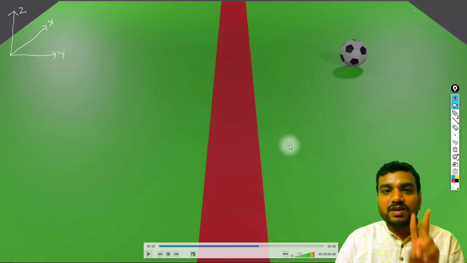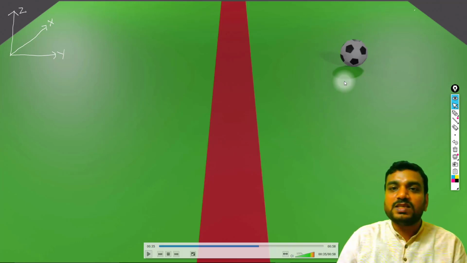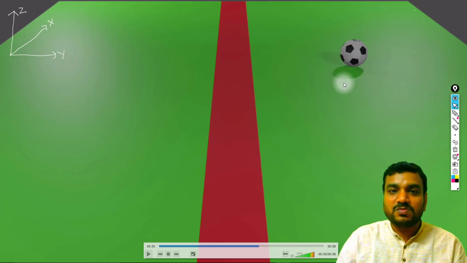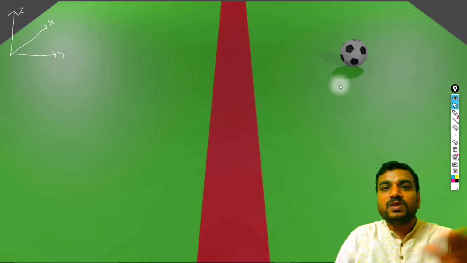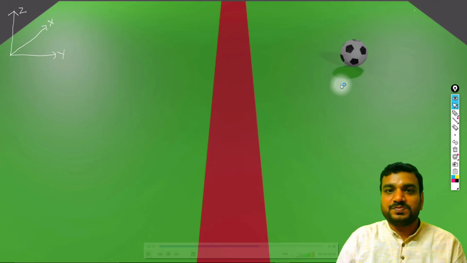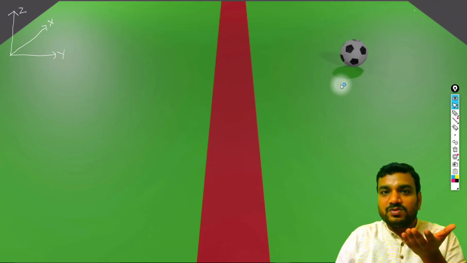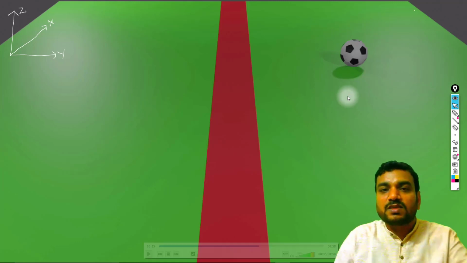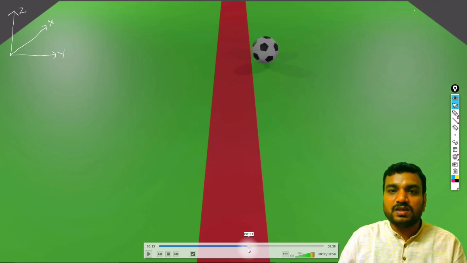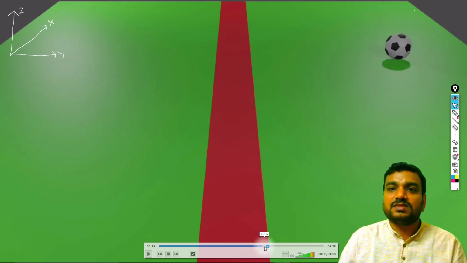So if two coordinates are changing, we say that the football is having two-dimensional motion. In this case, the football will be moving over the plane, that is, over the football field. It will not be flying. It will be moving only on the surface of the football field, as shown in the video here. You can see the football is moving along the length as well as sideways.